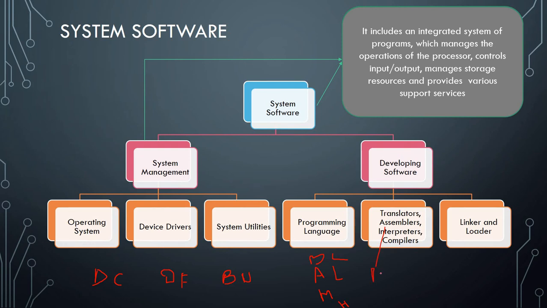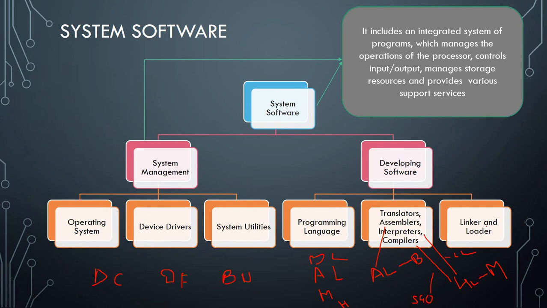Next one, interpreter. Interpreter is used to convert high level language to binary language or the machine language. Same case with the compilers. Compilers also used to convert high level language to machine language, but interpreter converts line by line and compiler converts in a single go. It converts the complete program into its object code, in a single go.